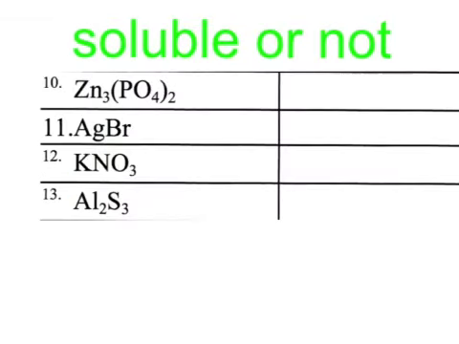So take a look at these 4 compounds and decide if they're soluble or not. You may want to pause the video at this point so you have time to look at those. Phosphates are insoluble unless they are with a group 1 cation, so not soluble.